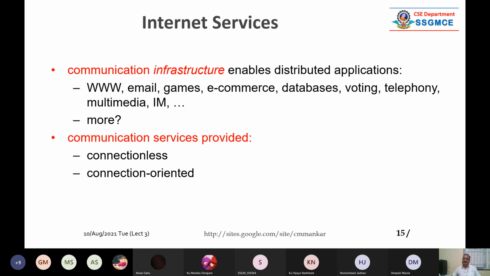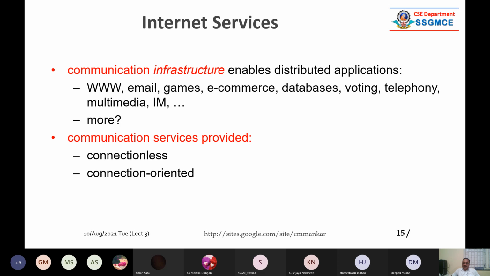Just read it. So there are many services like www, World Wide Web, email services. There, as I told you, email is very, means 90% traffic on the internet is email traffic.